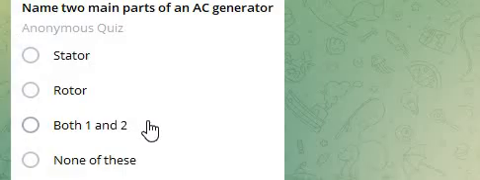The stator is the stationary part of the generator containing the armature windings where the current is induced. The rotor is the rotating part of the generator which spins within the magnetic field to induce a voltage in the stator coils. So answer is both 1 and 2.